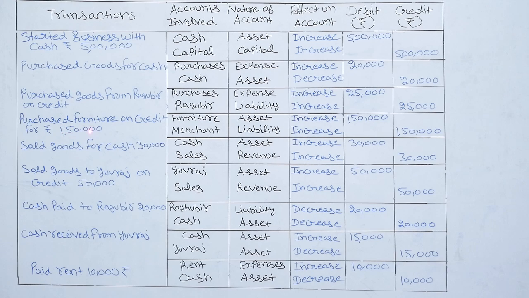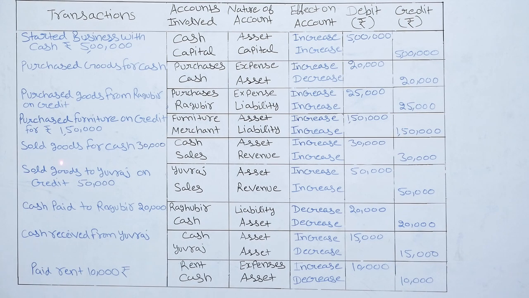Next is purchase furniture on credit for rupees 1,50,000. So two accounts involved are furniture account and next is merchant account. So furniture is our assets and merchant is our liability. Why liability? Because we have to pay to merchant. Effect on both accounts are increasing. Why? Because it is increasing our assets and it is also increasing our liability. So entry will be furniture account debit to merchant. So 1,50,000 will be debited and 1,50,000 will be credited in the favor of merchant account.